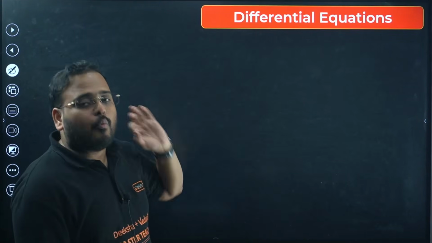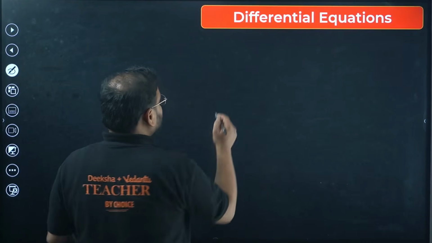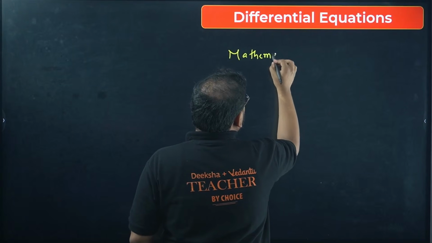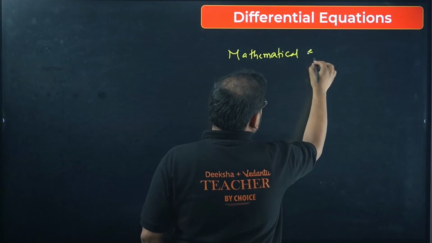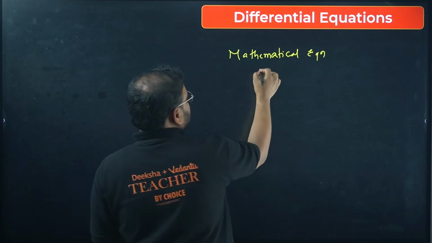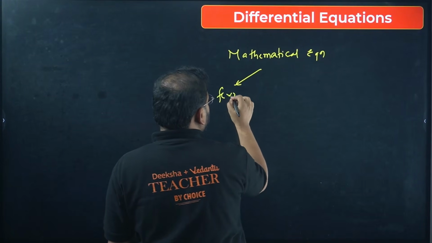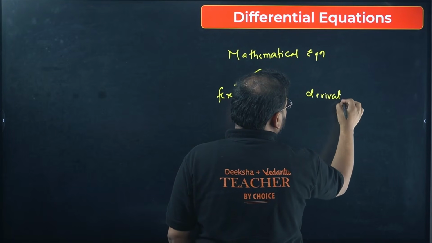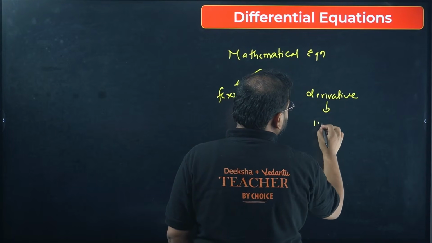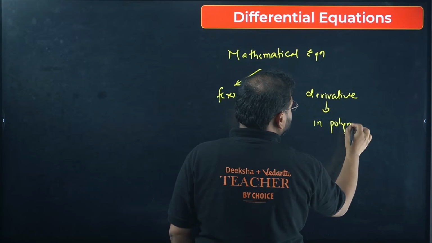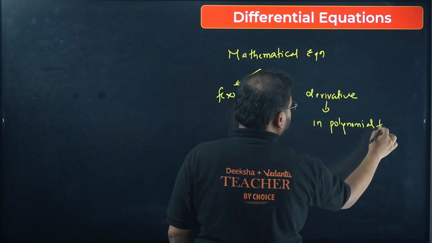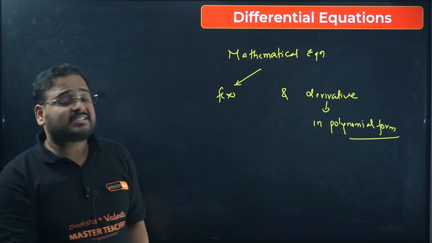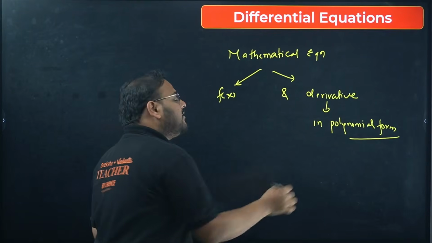Right now, let's understand what is a differential equation. It is a mathematical equation which relates a function and its derivative in polynomial form. So I'll repeat, a differential equation is a mathematical equation which relates a function and its derivative in polynomial form.